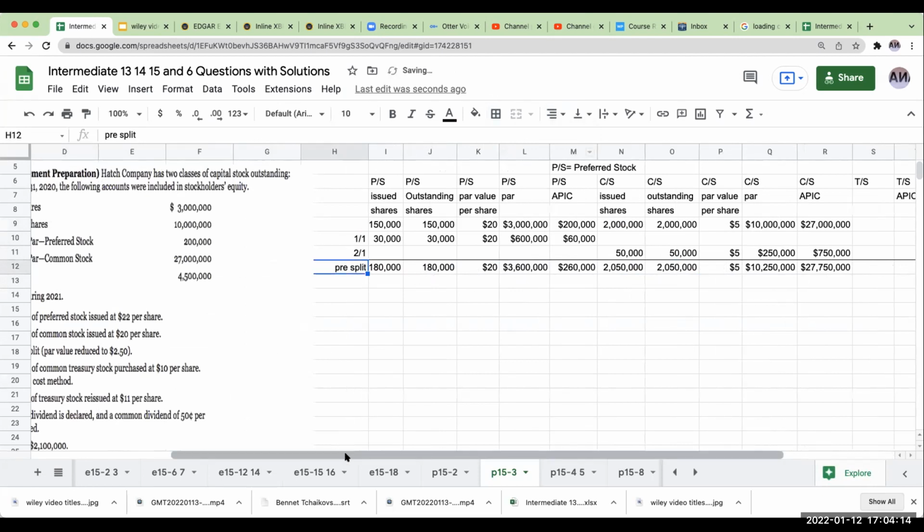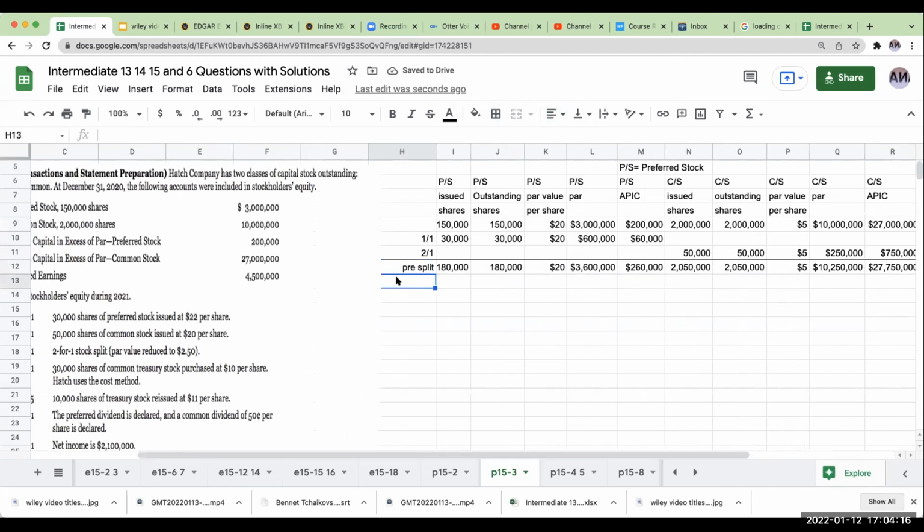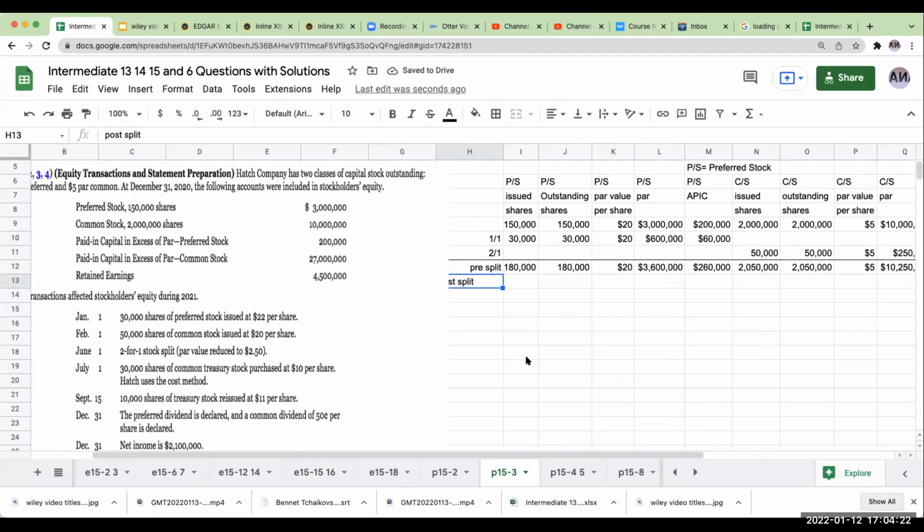If I do a 2-for-1 split, and this is on 6/1, 2-for-1. Okay, none of this is going to change.